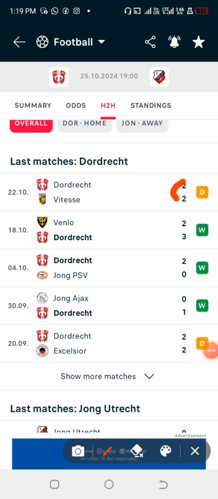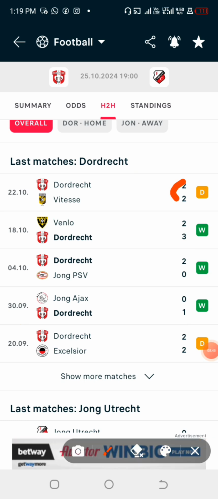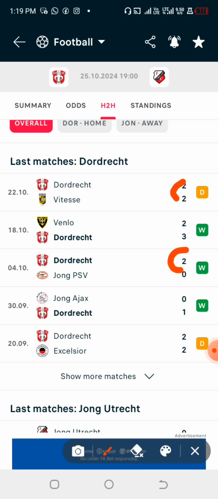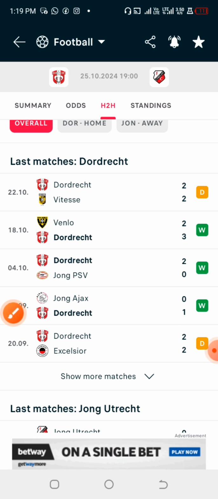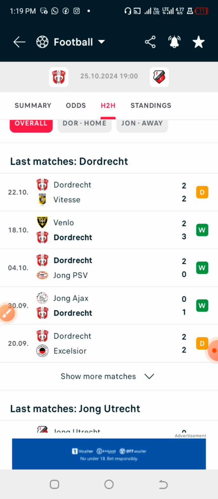So here they had 2 goals, even though the match ended up as a straight draw. And also here they had 2 goals, they won, and here they had 2 goals. At least they show the ability to score goals very well, conveniently.